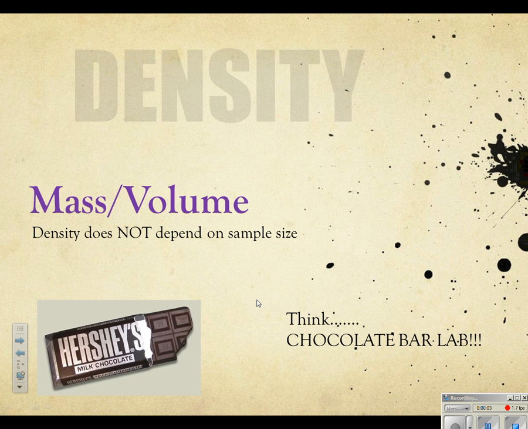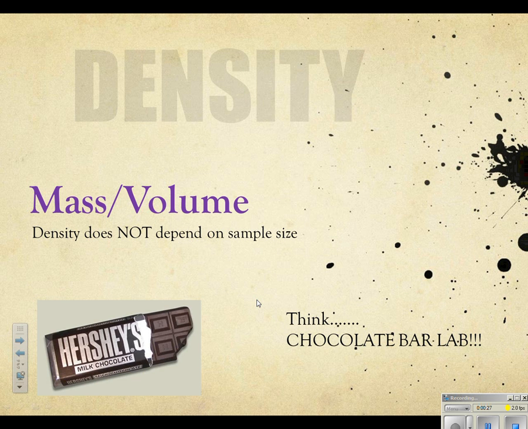Density is a property that we're going to talk about quite a bit in class, and it's going to be revisited throughout the year. Density is, by definition, how compact the molecules are in a substance. So you've seen the word compactness to describe density. And to find density, we're going to need the mass and the volume of a substance. We talk about mass and volume as a ratio, and we're going to look at that in a minute.